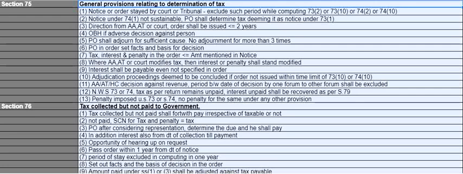Notwithstanding section 73 or 74, if the tax as per return remains unpaid, the interest will be recovered as per section 79, and even the taxes and interest unpaid will both be recovered as per section 79. If a penalty is imposed under section 73 or 74, then there is no penalty for the same under any other provision.